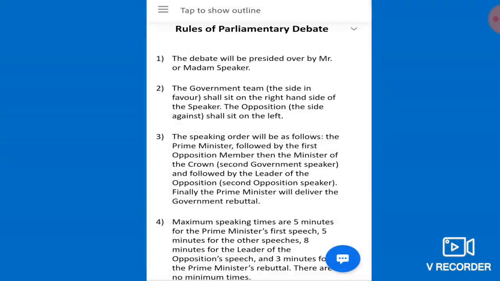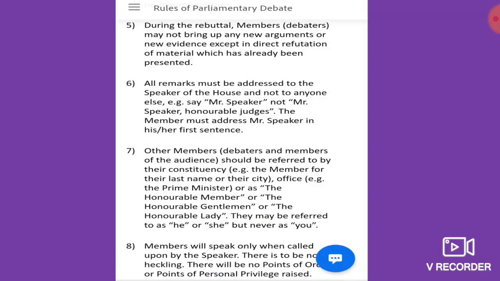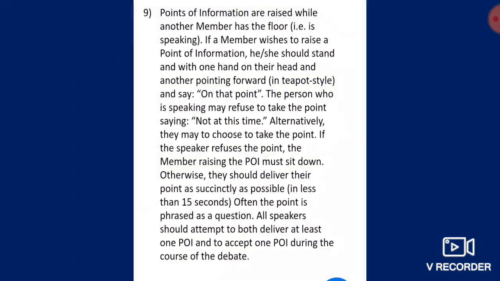Dear students, for your better understanding, I have included here some rules of English parliamentary debate. Read these rules carefully and try to understand them. Rules number 5, 6, 7 and 8 are most important, especially for newcomers in our debate club. New students, you will read these rules carefully and try to understand.